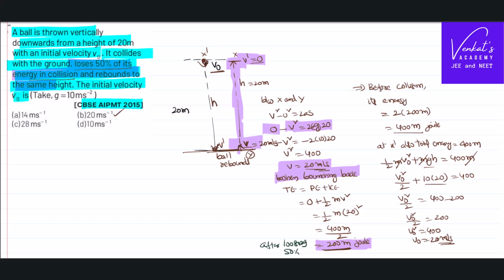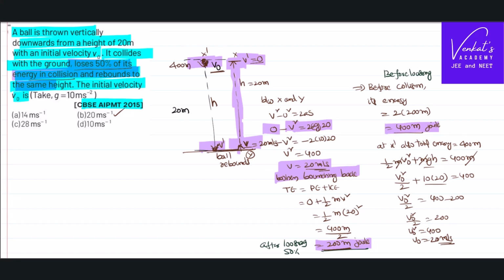So obviously, before losing, it had 100% of the energy, that is double this. That is 400 m, where m is the mass. If it is 400 m here, according to conservation of energy, it is 400 m here also. Total energy is 400 m.